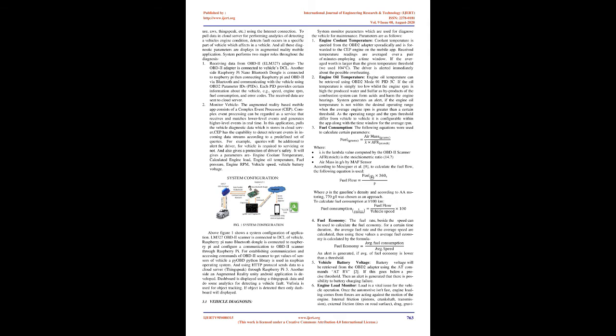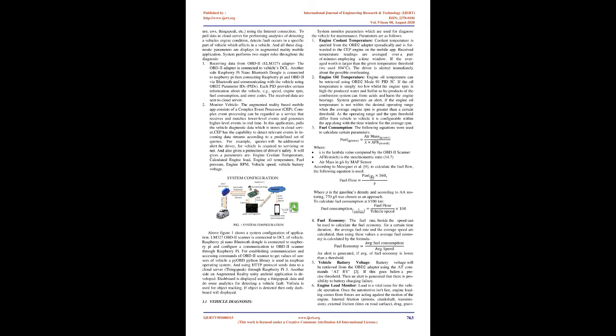2. Engine oil temperature. Engine oil temperature can be retrieved using OBD-II mode 01 PID 5C. If the oil temperature is simply too low whilst the engine RPM is high, the produced water and sulfur as byproducts of the combustion system can form acids and harm the engine bearings. System generates an alert if the engine oil temperature is not within the desired operating range when the average engine RPM is greater than a certain threshold. As the operating range and the RPM threshold differ from vehicle to vehicle, it is configurable within the app along with the time window for the average RPM.